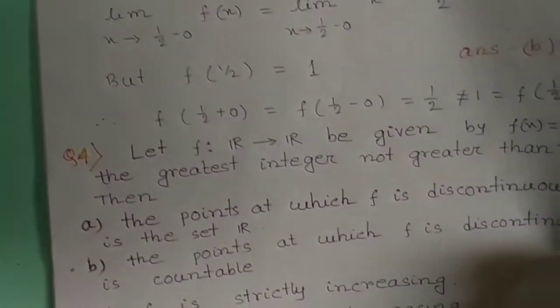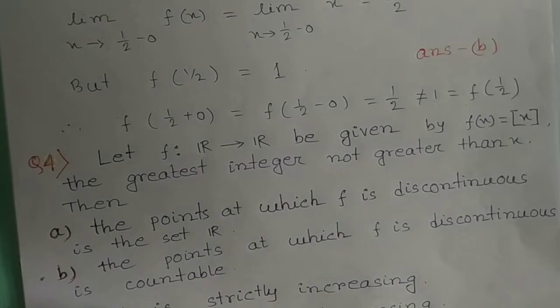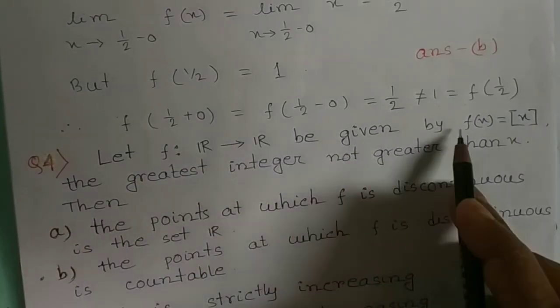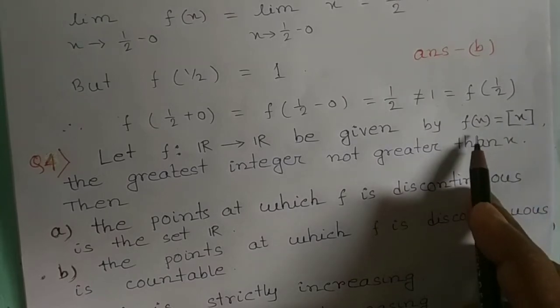Now the question number 4. Let f maps R to R be given by f(x) equal to box x.